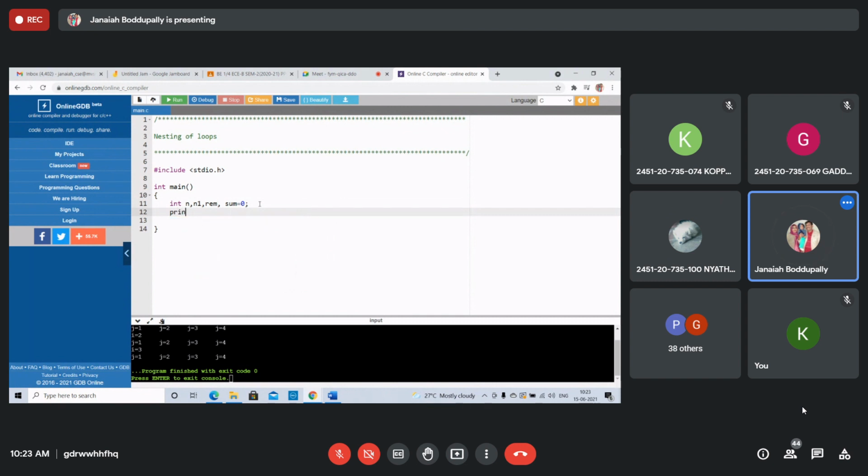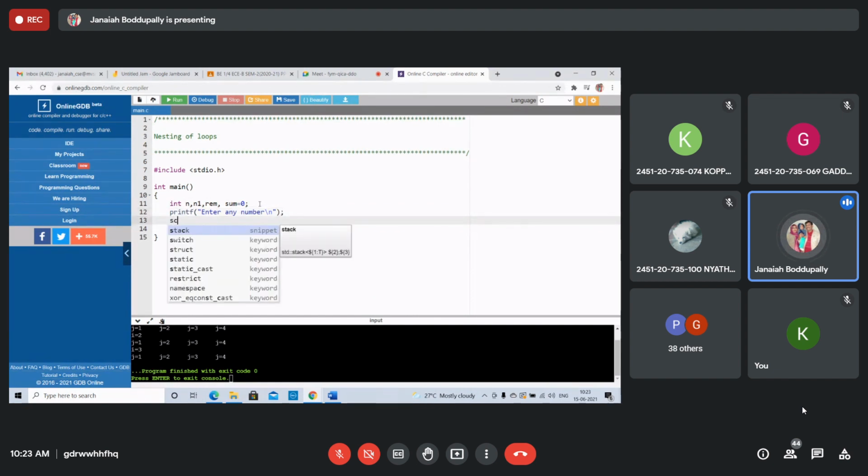Printf. Please keep silent mode. Enter any number to check whether the given number is Armstrong or not. Scanf: you can write your own program, whatever I have given. Scanf, percent d, you are taking the integer value, percent d of n.